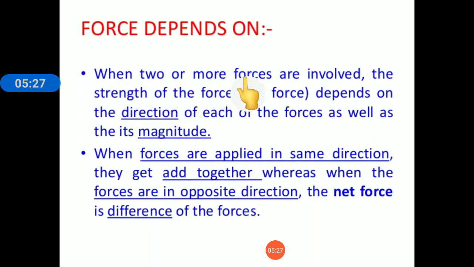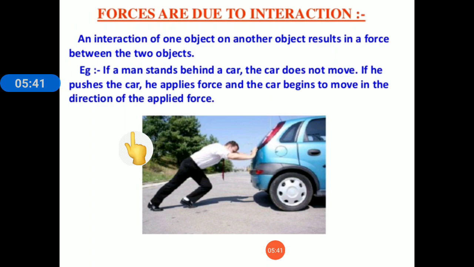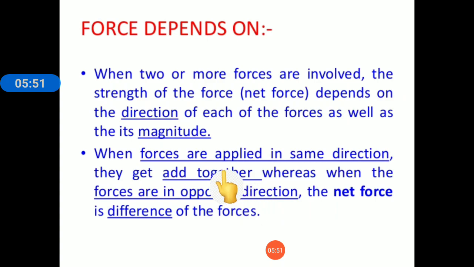When two or more forces are involved, the strength of the force depends on the direction of each of the forces as well as the magnitude. So in the first picture, only one force is involved, that is the man pushing the car. But when two forces are involved, then the strength of the force, that is the total force, will depend on which direction the force is highest and the amount of force applied. You will understand this clearly in the next picture.